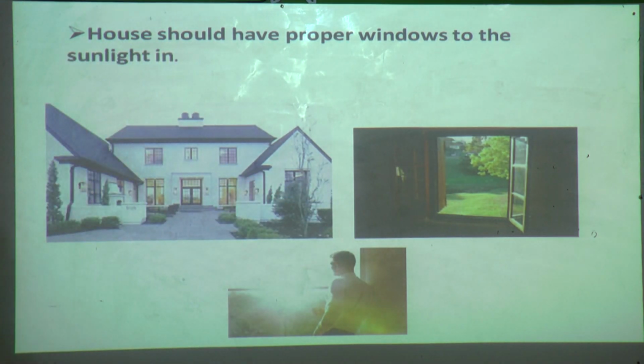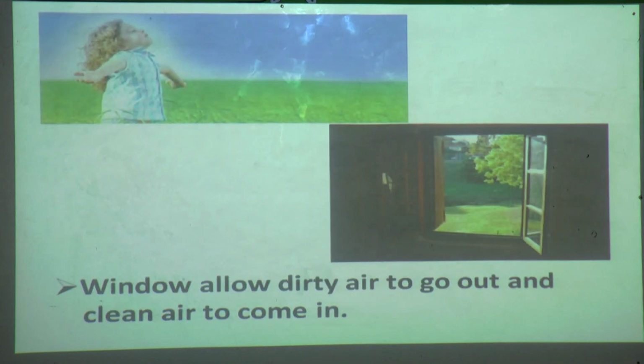So if proper windows are there in the house, the sunlight can come in. And what does sunlight do? Sunlight makes the house bright and warm. And how does sunlight help us? Sunlight disinfects the house by killing germs and bacteria. Hence protects us from diseases naturally.